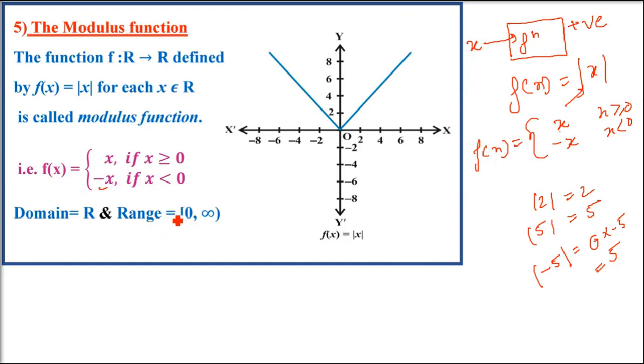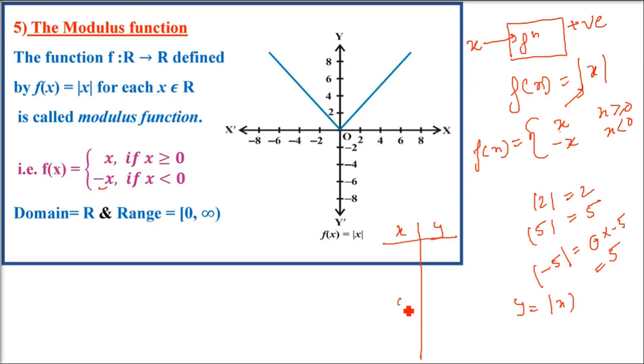So now domain and range. Domain and range are so easy here. Domain is all the real numbers. This function is not saying you cannot put this value or that value. You can put any value here. You will see this from the plotting also. So let us plot, and you will see the domain and range from here.